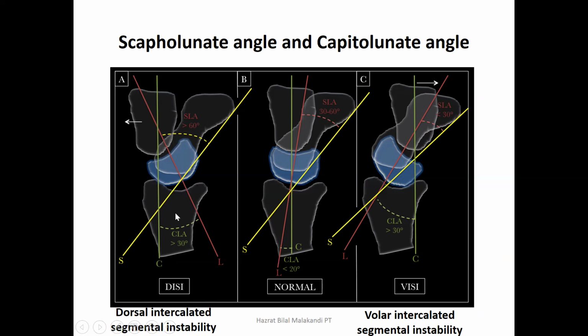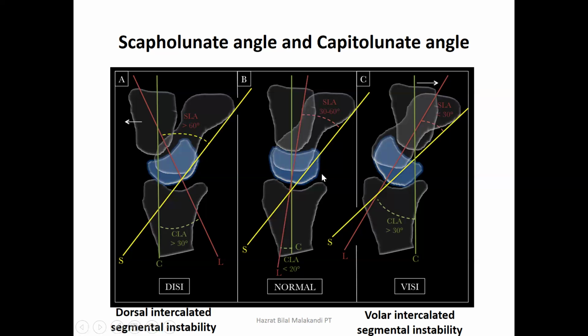This is the radius. So if you look at the yellow line here, this is the line passing through the central axis of the scaphoid, and this is actually parallel to that line. Similarly, the C line is the line which will pass through the mid of the capitate bone, while the L is the line known as the lunate line, which will pass through the mid of the lunate in the direction of its inclination.